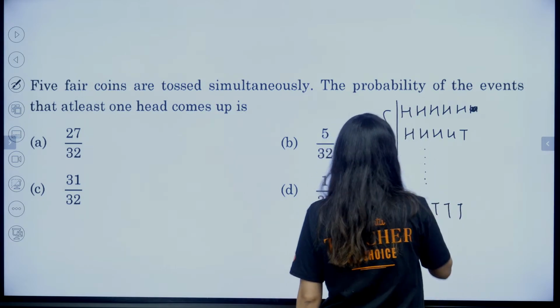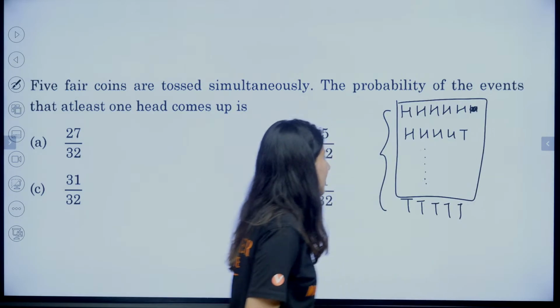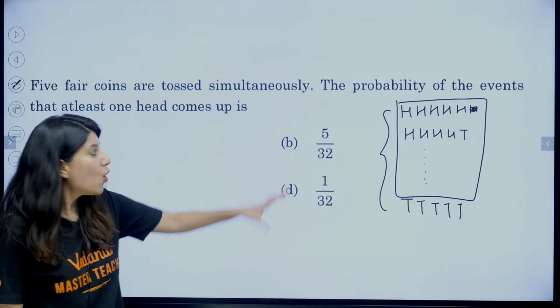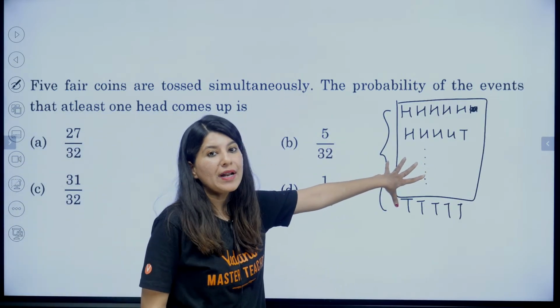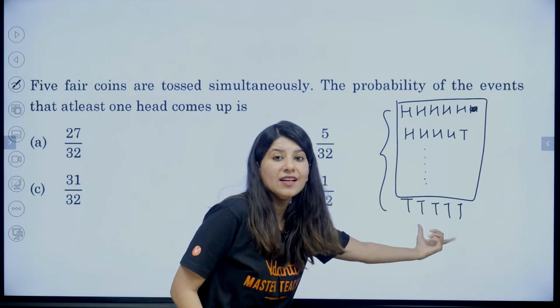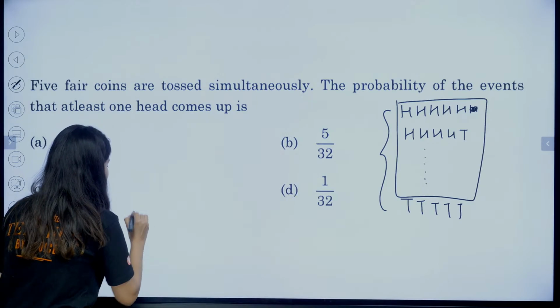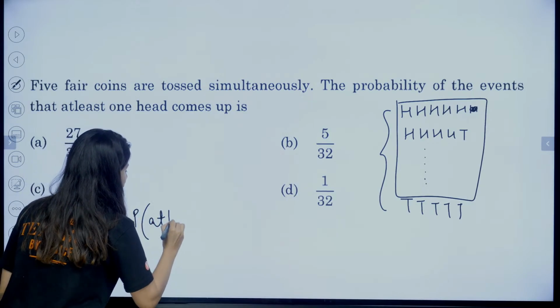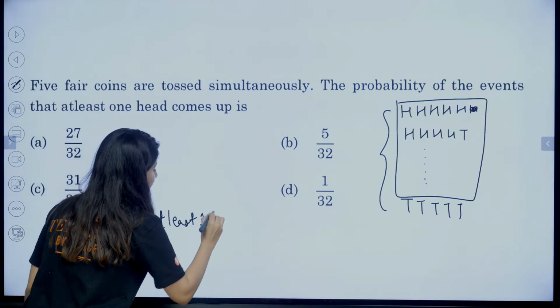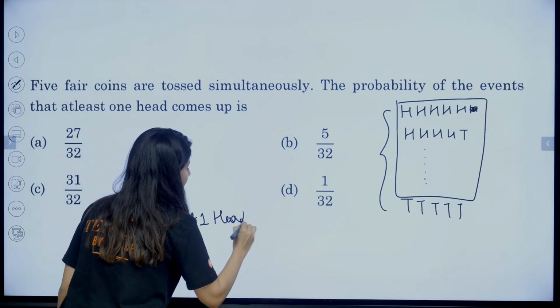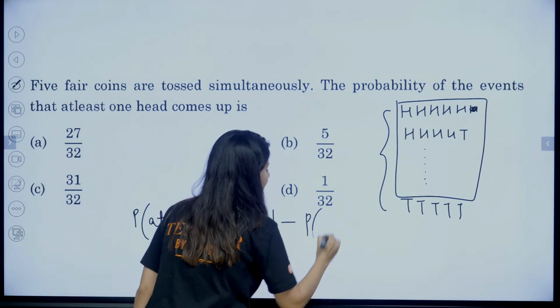What we are looking for is at least one head. So basically all the outcomes will have at least one head except the one which is having all tails. So we need to find out the probability of at least one head, which is equal to 1 minus probability of no head.